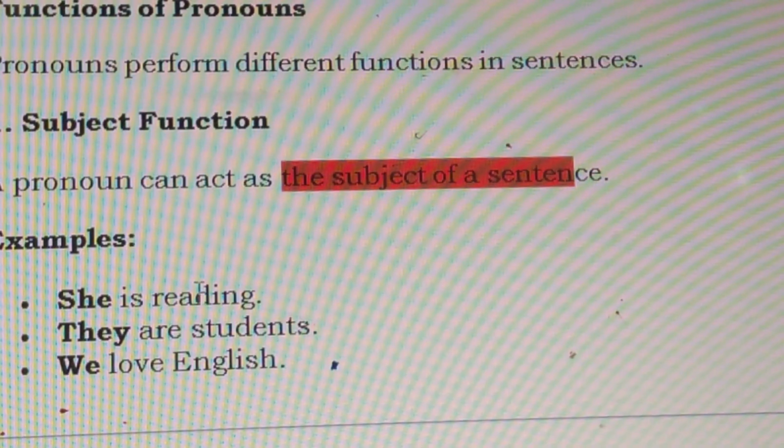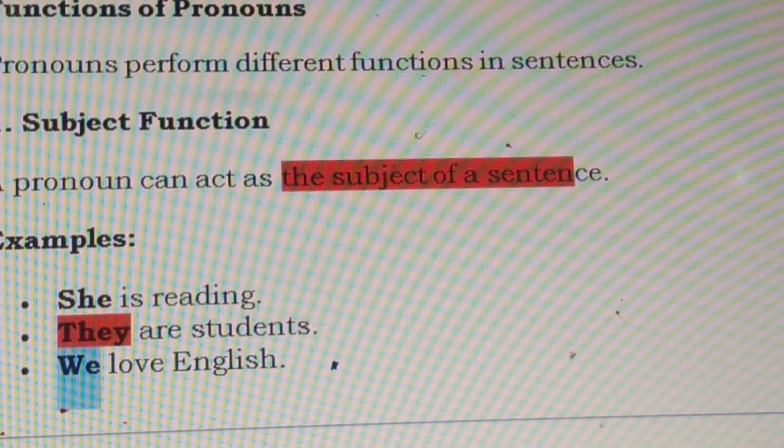Look at the sentences: She is reading. They are students. We love English. Those are pronouns with subjective functions.